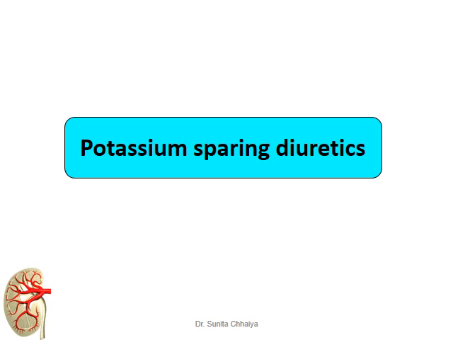The second one is potassium sparing diuretics. Spironolactone and eplerenone directly have an antagonizing effect towards aldosterone. The primary action generated is that they retain potassium ion. They are known as mild diuretics, so they are not used alone for their diuretic effect, but just to prevent potassium loss, they can be added with high ceiling or thiazide diuretic therapy.